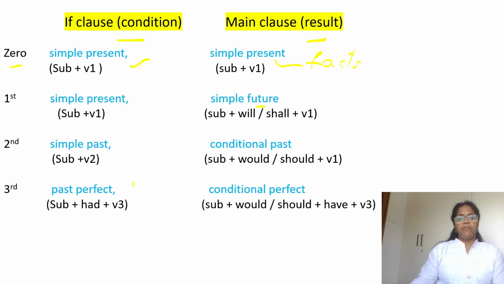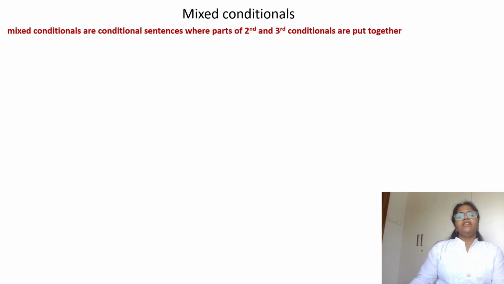We can swap the placement of these parts. You can start with the main clause and write the if clause after the main clause, or you can write the if clause before the main clause. Both are correct. Let's move to the next one, that is mixed conditionals. Do not panic. Mixed conditionals is nothing but a combination of two parts of second and third conditionals. When we put different parts of second and third conditionals together, we form mixed conditionals.